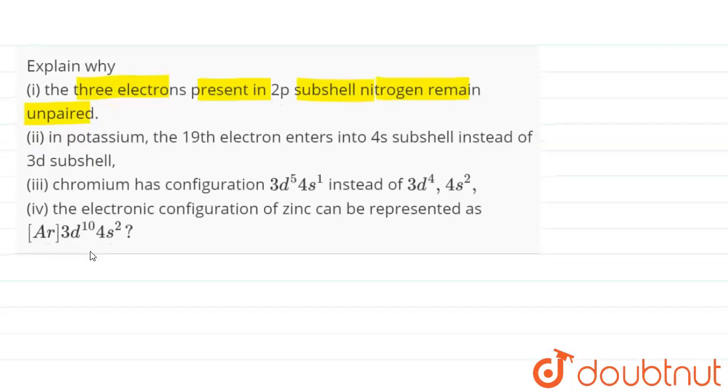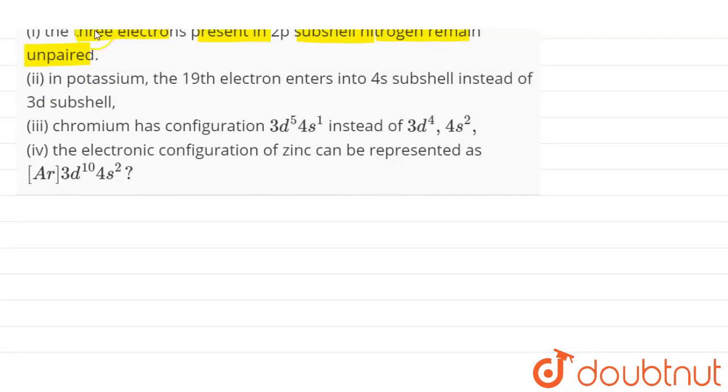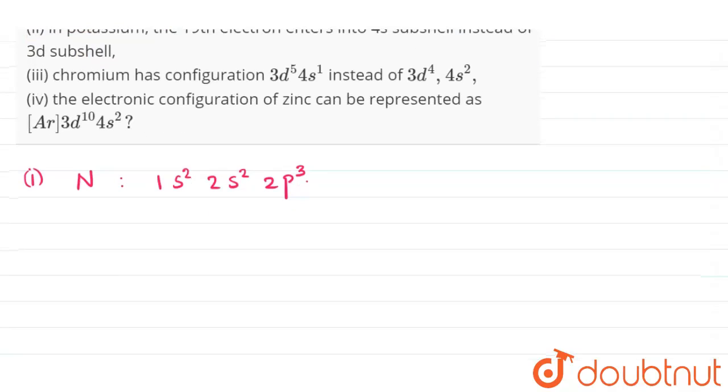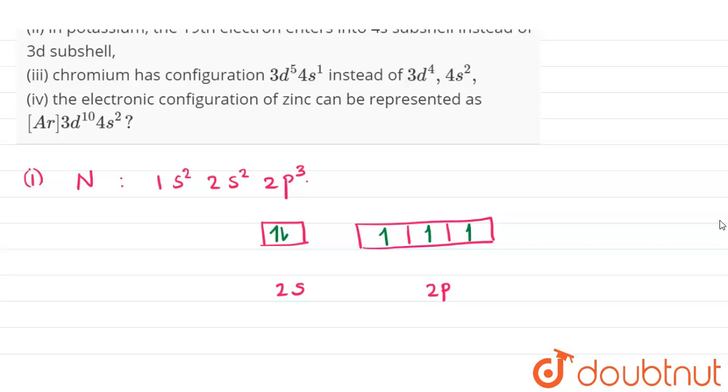So what happens basically is, if we write the electronic configuration of nitrogen, it is 1s2, 2s2, 2p3. And if we draw the electronic orbital diagram, then it looks like this. So it is our 2s orbital subshell, and basically it is our 2p subshell. Electrons are paired in 2s, whereas in 2p the electrons are unpaired and are of the same spin.